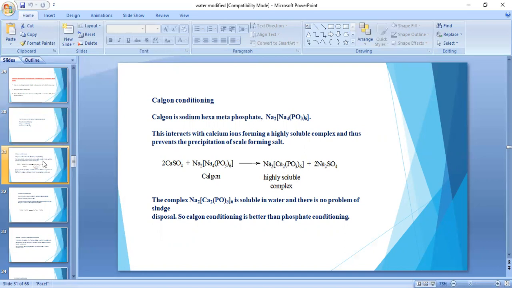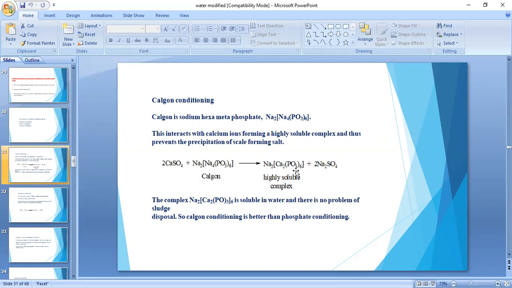The scientific name for Calgon is sodium hexametaphosphate. The formula is Na2[Na4(PO3)6]. So sodium hexametaphosphate is called Calgon. It is termed Calgon, meaning calcium gone, because the calcium will be removed. Now, what happens when Calgon is added within the boiler? Inside the boiler, water is there, so we add this Calgon, sodium hexametaphosphate, to the boiler feed water.